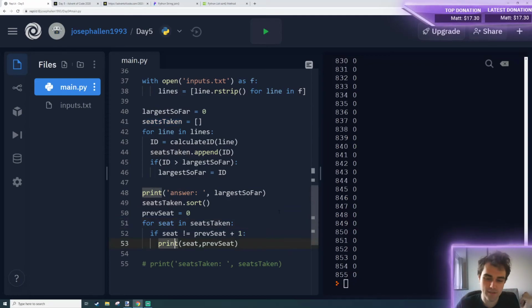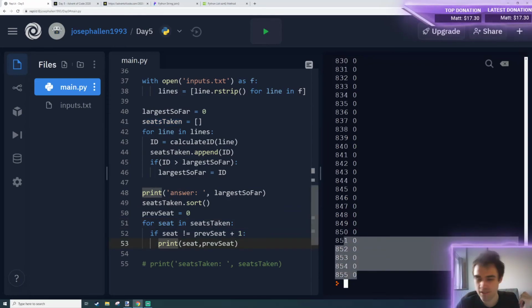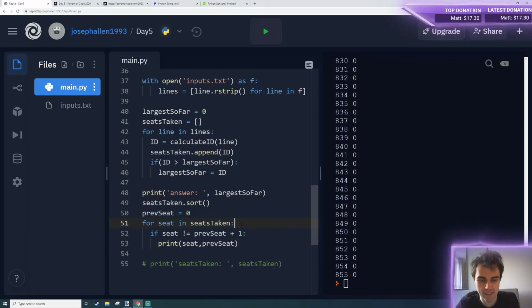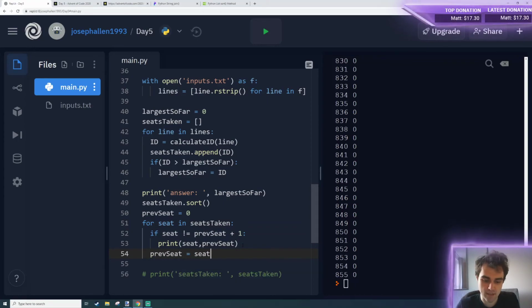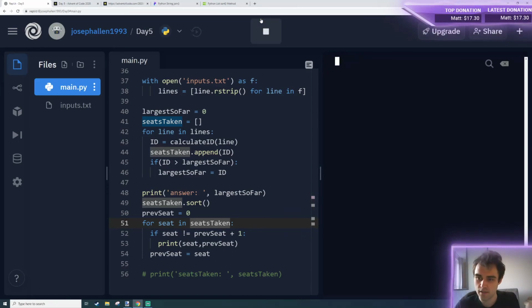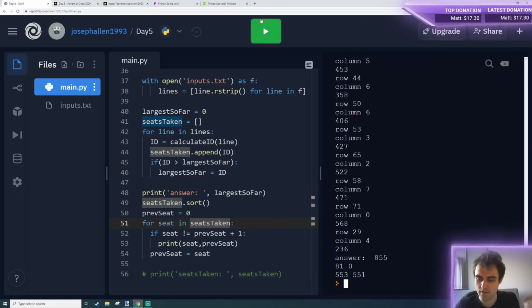Yeah, there we go. So that makes it very clear, but as Rettel said in the chat, I'm not setting prev seat anywhere. I need to do it inside each of these. So after I do my logic, I need to say the previous seat is now equal to the current seat. So when we get to the next part of the loop, it's updated. So now we should see, hey, that looks suspicious, 553 and 551.